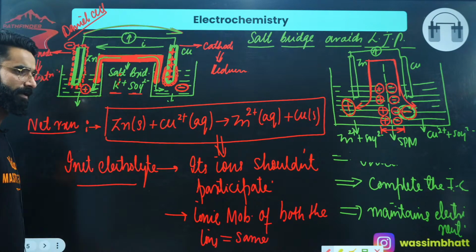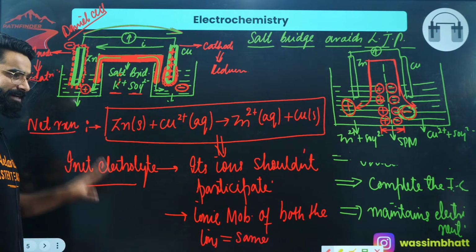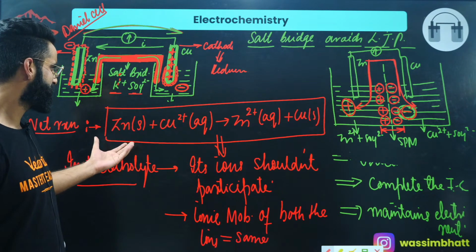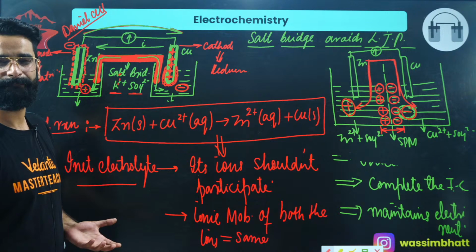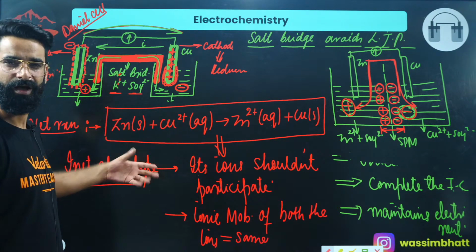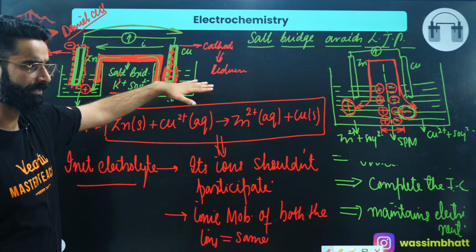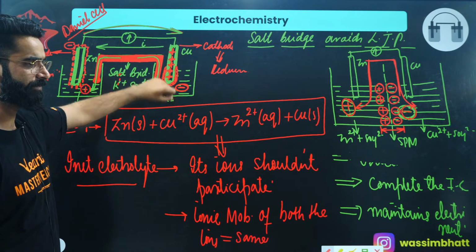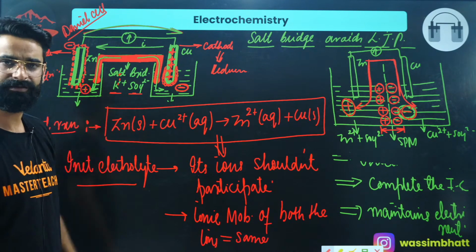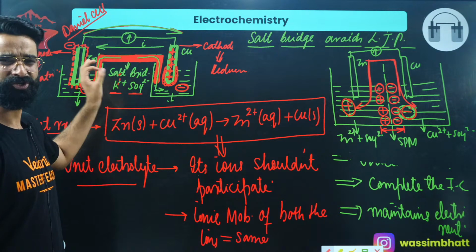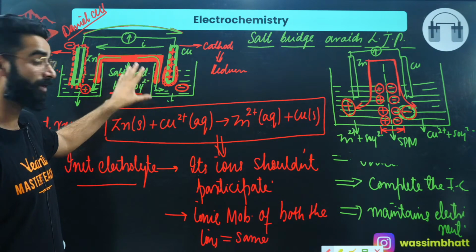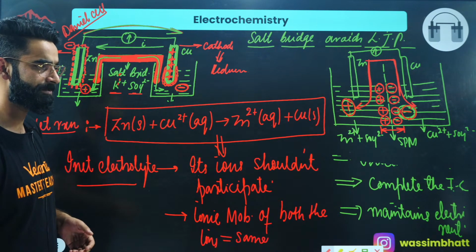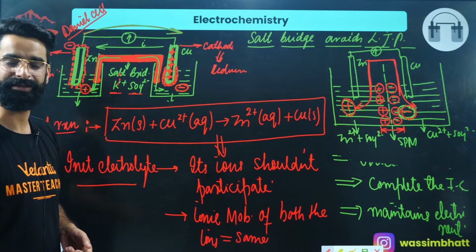Okay, so this was all about the Daniell cell, its working, how it converts chemical energy into electrical energy, how cell reactions take place spontaneously, and due to the spontaneous cell reactions, how the movement of electrons happens from the anode to cathode. How the movement of current is from cathode to anode, right? The thickness of this cathode keeps on increasing, the thickness of this anode keeps on decreasing, right? What is the use of the salt bridge? Point number 1, to complete the internal circuit. Point number 2, to maintain the electrical neutrality. Point number 3, to avoid the liquid junction potential. So all these things we have discussed in detail, right?